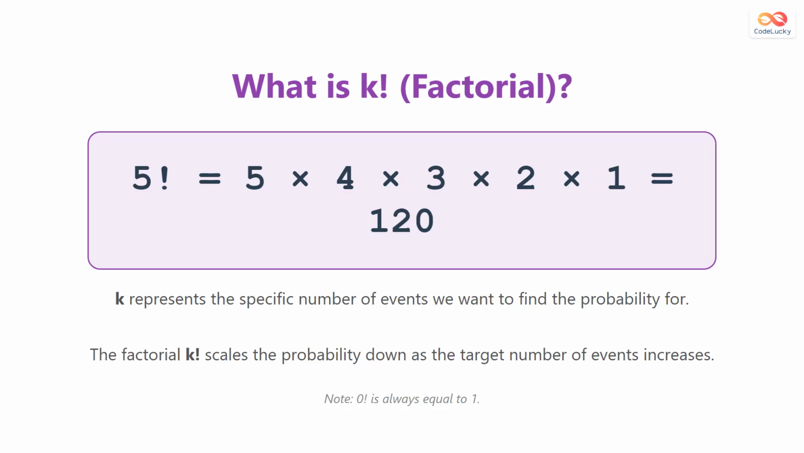The k with an exclamation mark represents the factorial of k. This part of the equation scales the probability down as the number of events increases. For instance, 5 factorial is 5 times 4 times 3 times 2 times 1. This ensures the math balances out for higher numbers.